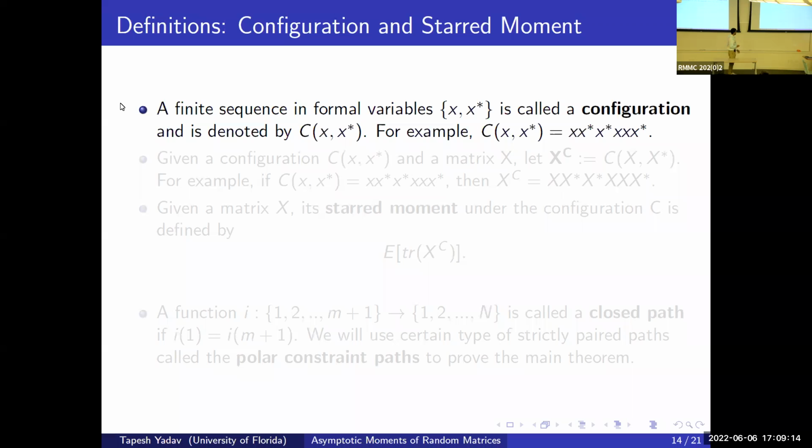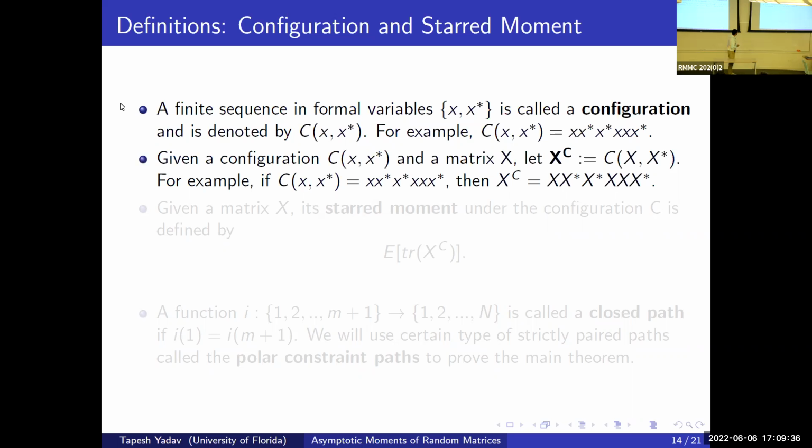A few more definitions, more technical. A finite sequence in formal variables x and x star is called a configuration and is denoted by C(x, x star). For example, C(x, x star) can be the following word: x, x star, x star, x, x, x star. These are just words. Given a configuration C(x, x star) and a matrix X, let X to the power C denote the evaluation of the configuration at capital X, capital X star.